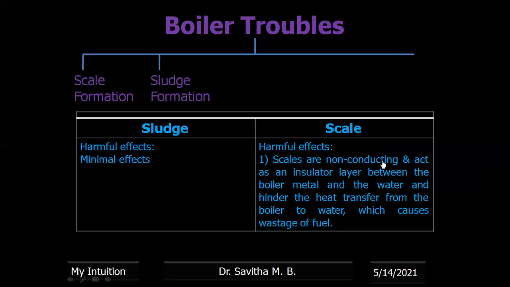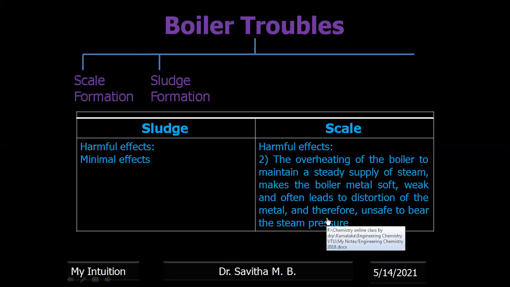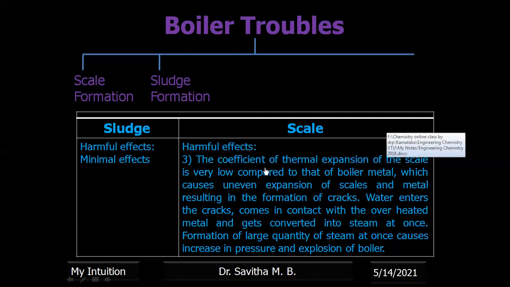Because scales are non-conducting, they act as an insulator layer between the boiler metal and the water, and it hinders the heat transfer from the boiler to the water, which causes wastage of fuel. Overheating of the boiler is required since the scales are non-conductors, and this leads to distortion of the metal and is therefore unsafe to bear the steam pressure. Next, the thermal expansion of the scale is low compared to that of the boiler metal, which causes uneven expansion of scales and the metal, resulting in the formation of cracks.